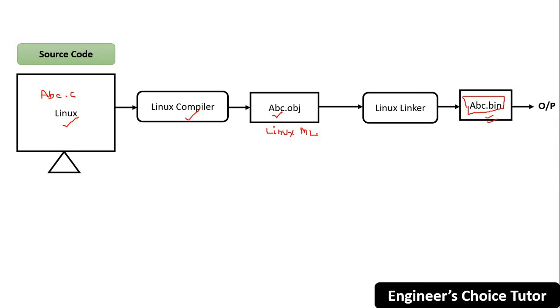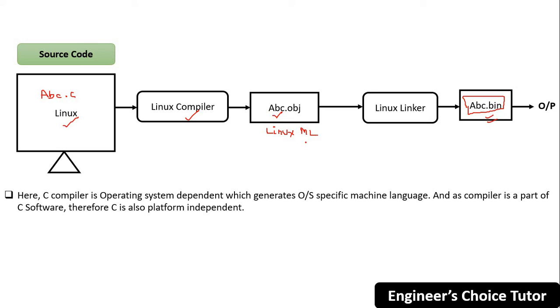And as the compiler is a part of C software, therefore C is also platform dependent. The same story goes for C++ also. Hope you understand. Here the C compiler is operating system dependent, which generates OS specific machine language, and as the compiler is part of the C software, therefore C is platform dependent, not platform independent.